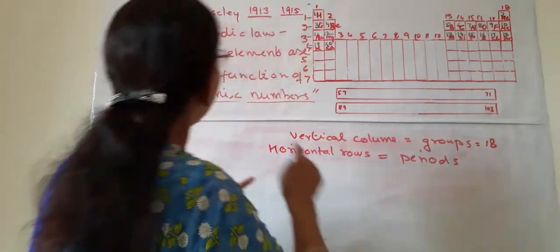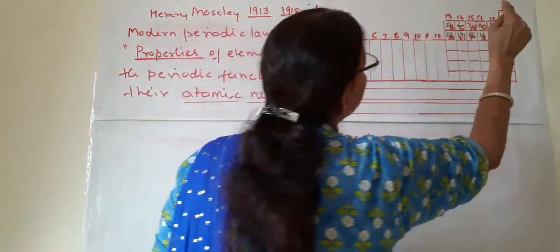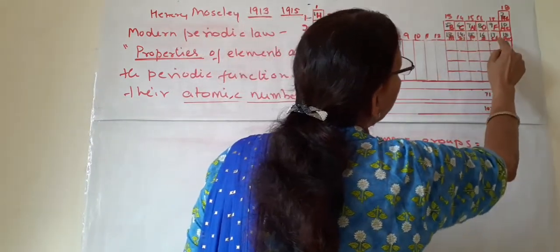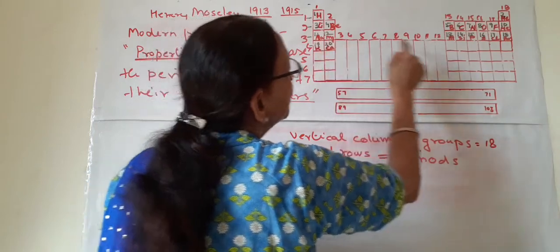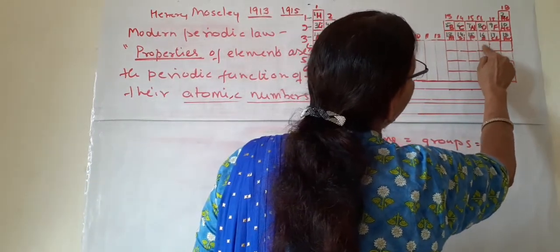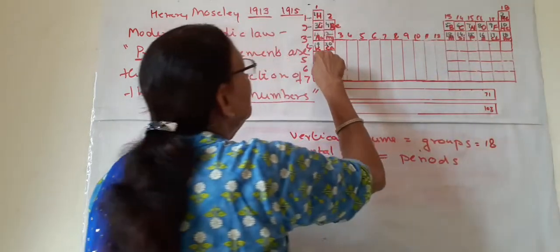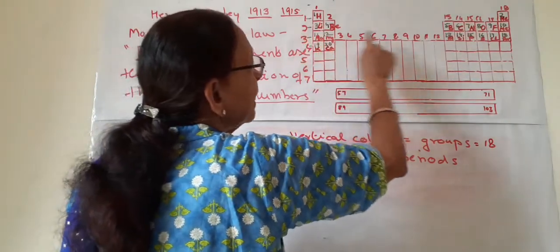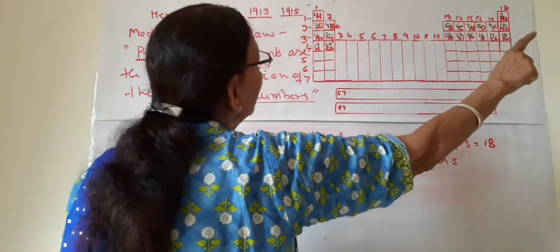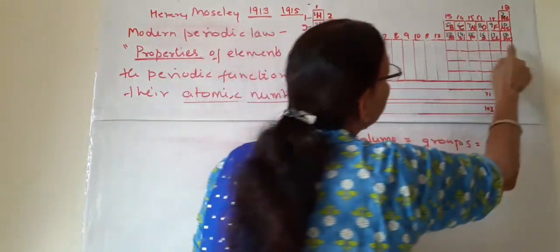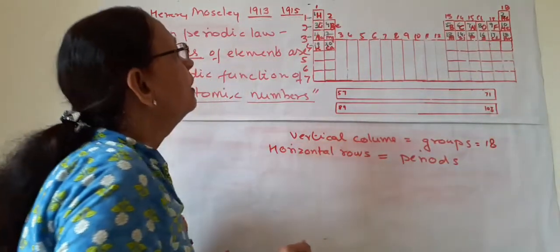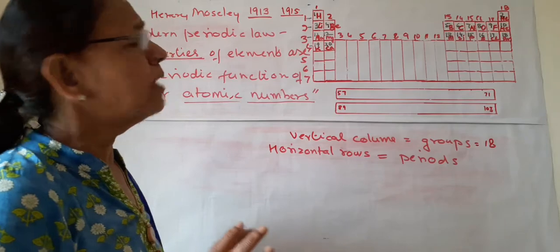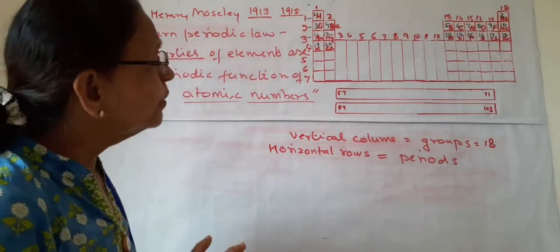So this is again hydrogen, helium, lithium, beryllium, boron, carbon, nitrogen, oxygen, fluorine, neon, sodium, magnesium, aluminium, silicon, phosphorus, sulfur, chlorine, argon, potassium and calcium. Up to 20, in the first period we have 2, in the second period we have 8, in the third period we have 8, and in the fourth period we have 18, but we have to study only 2, potassium and calcium. So this is how 20 elements are arranged in the periodic table.